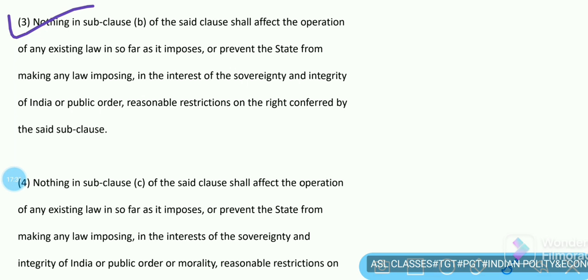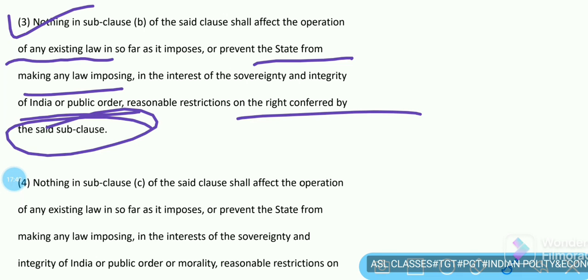Clause 3 says that subclause B of the said clause shall not affect the operation of any existing law, insofar as it imposes, or prevents the state from making any law imposing, in the interest of sovereignty and integrity of India and public order, reasonable restrictions on the right conferred by the said subclause.